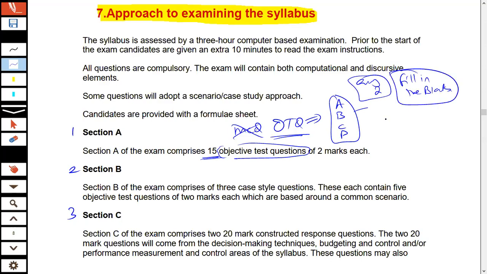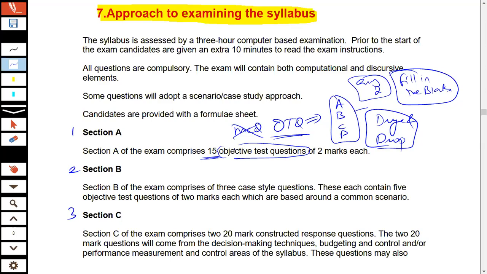You can now get a different method like drag and drop. So different types of questions are actually examined nowadays. And because of this, ACCA cancelled the terminology of MCQ. And rather, what ACCA did was ACCA now focuses upon the OTQs. That's the terminology that the ACCA uses, which is the OTQ.